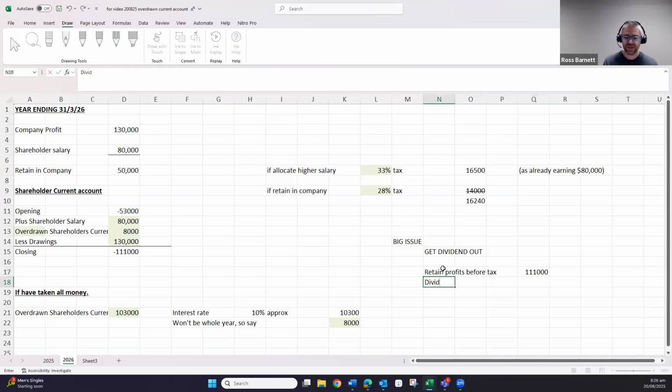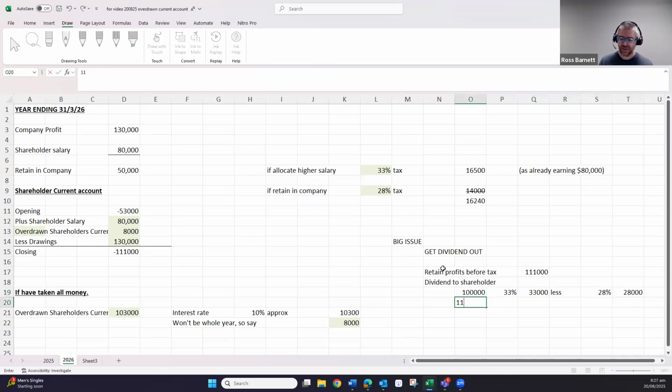If we now did a dividend to the shareholder, they are earning 80,000, so they're going to get $100,000 on top of that salary. That is going to be at 33%, so they're going to pay 33,000, less the 28% that they've already paid, so 28,000. We're obviously going to have to pay some extra tax on that. There's an extra 5,000 in there.